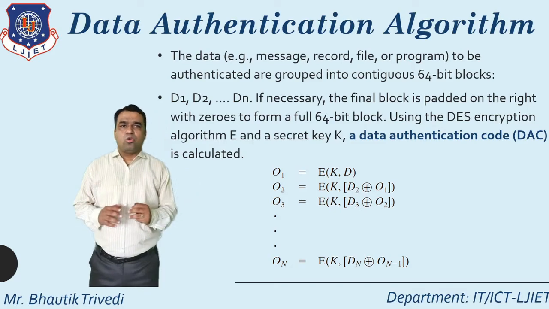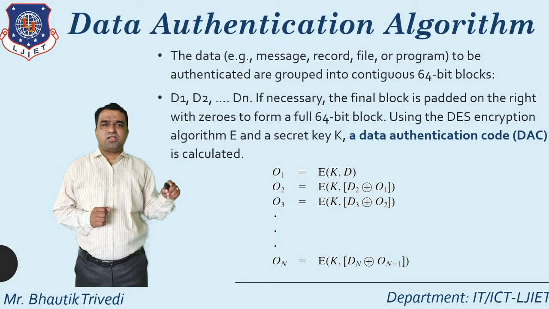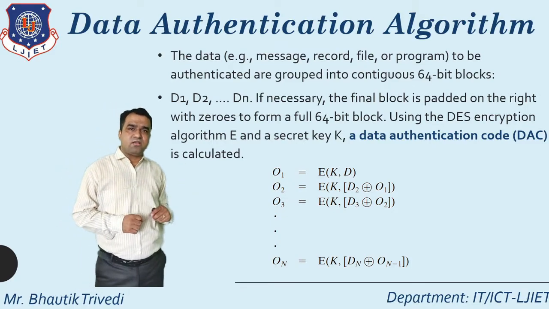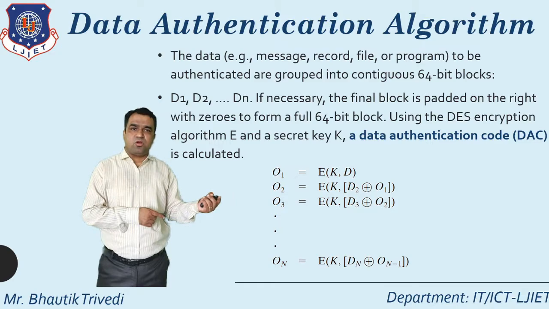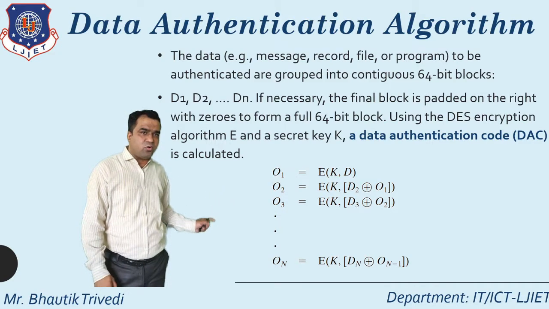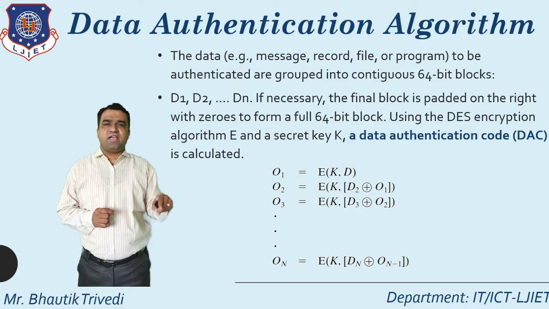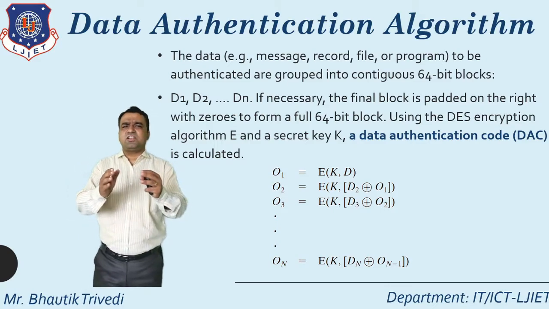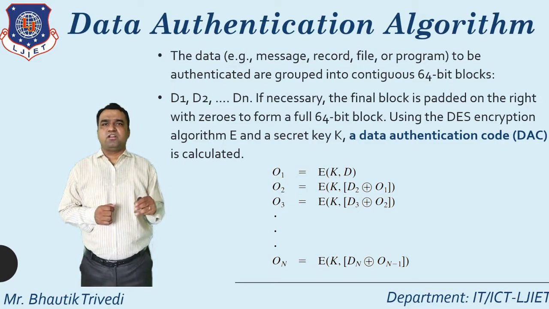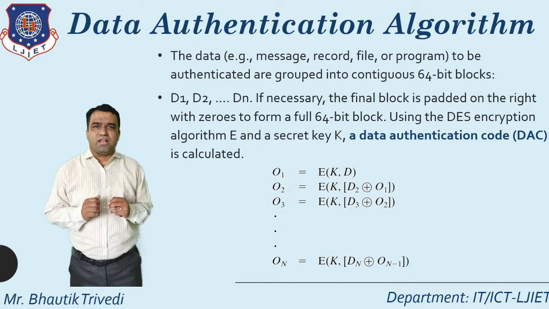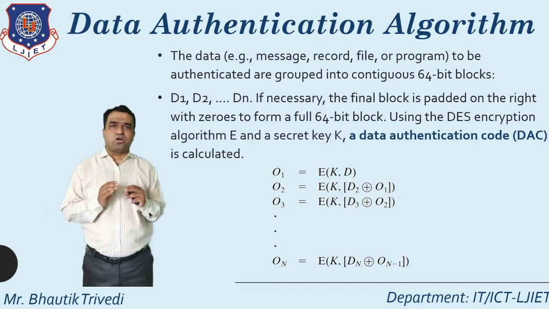First one you already know: O1 equals E(K, D1), O2 equals E(K, D2 XOR O1), where D2 is the current plain text block and O1 is the previous ciphertext block. Same way for O3, and the last one, ON, is encryption in brackets K comma Dn XOR O(n minus 1). This is the technique I already discussed with the diagram, but this is the formula for generating a DAC. So that's all about the data authentication algorithm, the MAC based on block cipher.